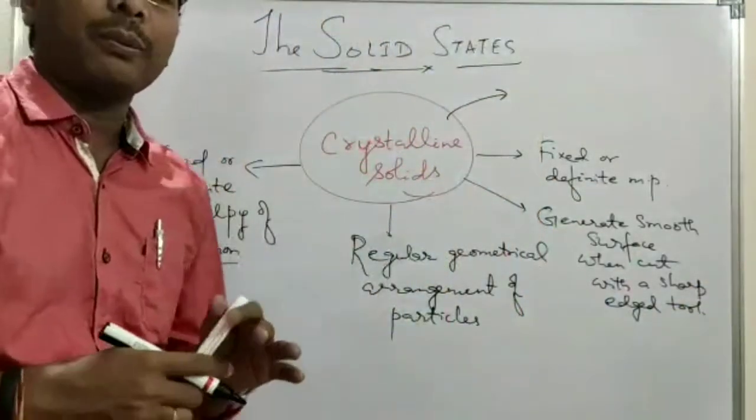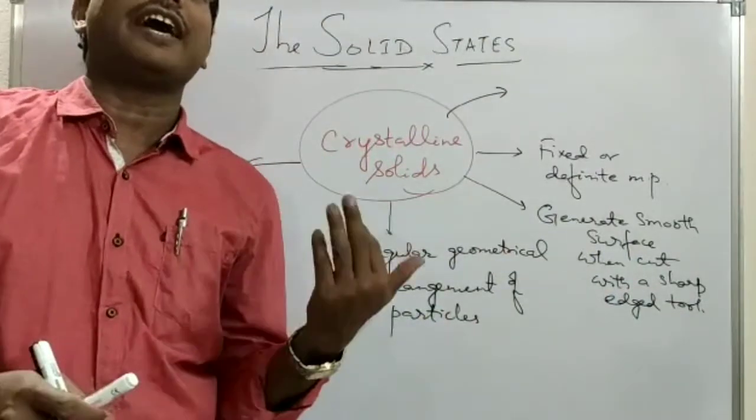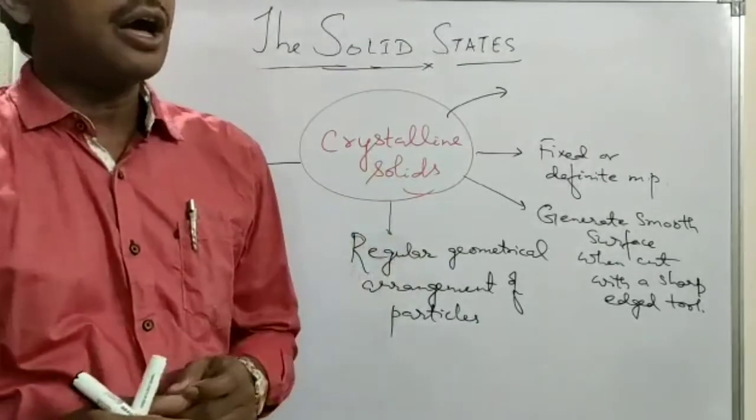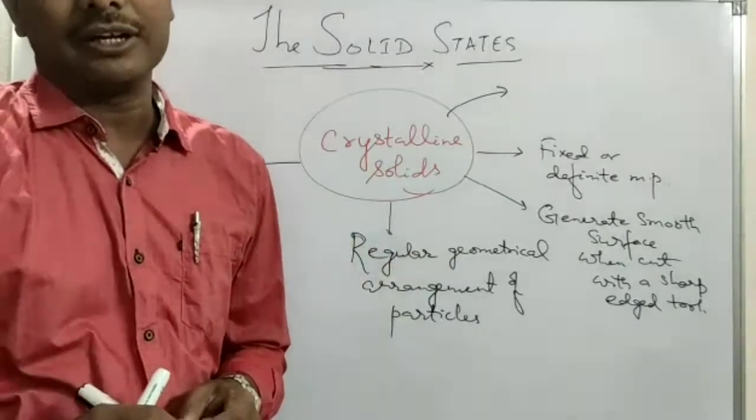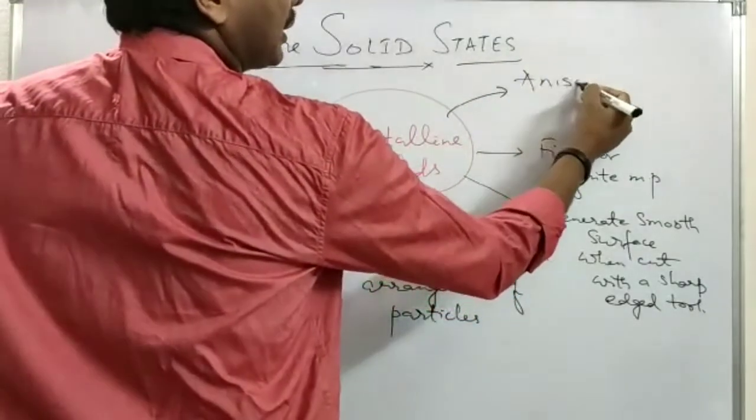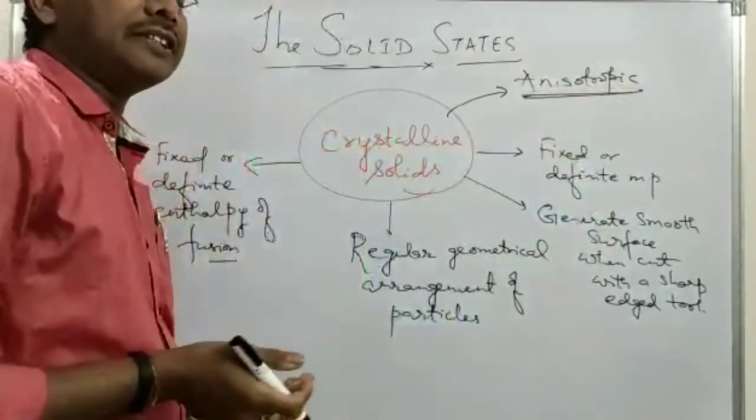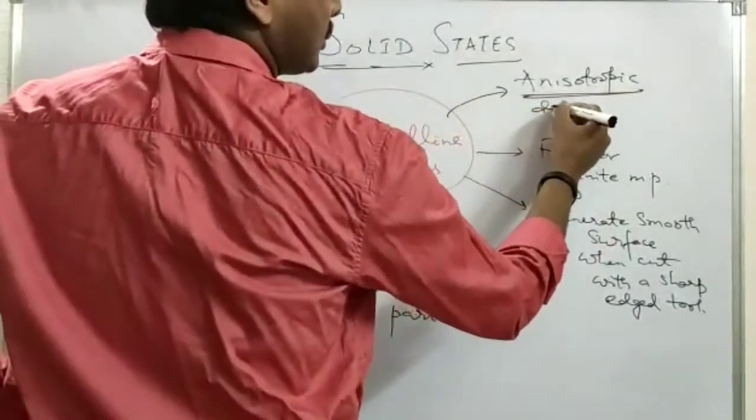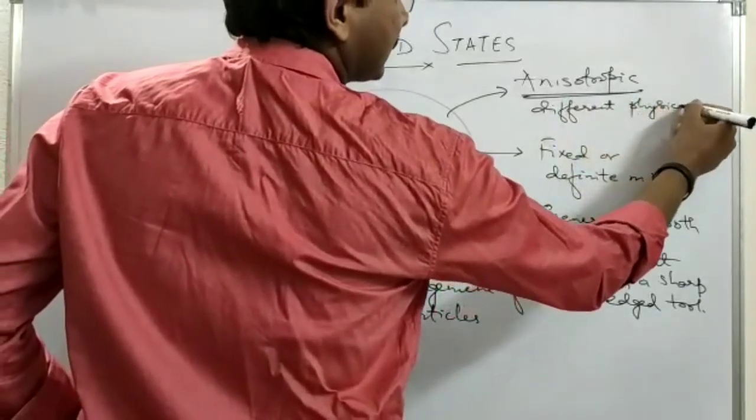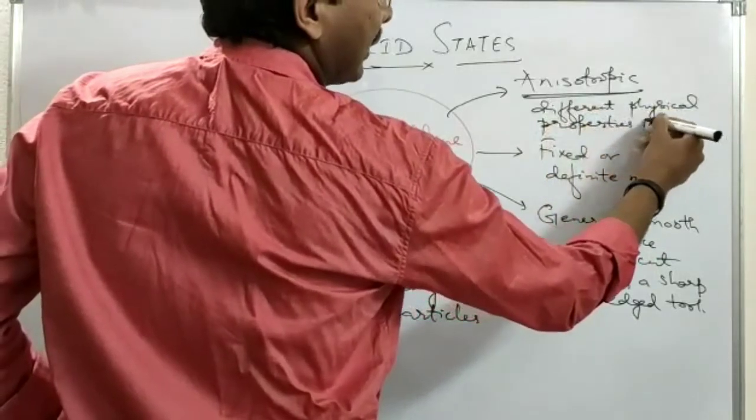They are anisotropic. Anisotropic means they have different physical properties along different directions, like different refractive index, thermal conductivity, and electrical conductivity. So they are anisotropic. That means they have different physical properties in different directions.